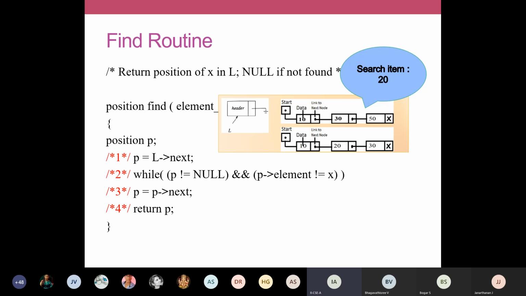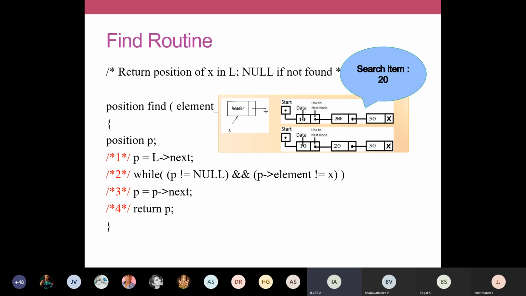So we don't return a value like 1, 2, 3. We return the address of the particular node where your data is available. That is the way to search your linked list. Can you understand this? You are going to traverse. The only statement you have to remember for traversal is P is equal to P arrow next. That will update the position in your linked list.